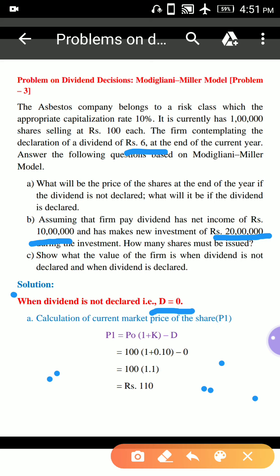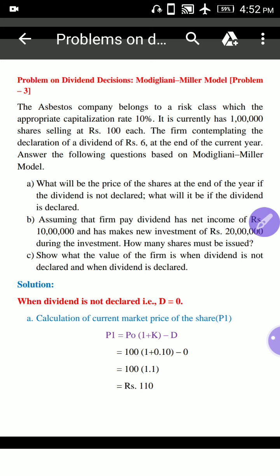Here the capitalization given is 10%, that is cost of capital, and the number of existing shares currently is 1 lakh, and the company's new investment is 20 lakhs, and net income of the company is rupees 10 lakhs. So based on this information, we need to calculate the current market price of the share, the number of new shares to be issued, and the value of the firm under two situations. One is when dividend is declared and the other when dividend is not declared.